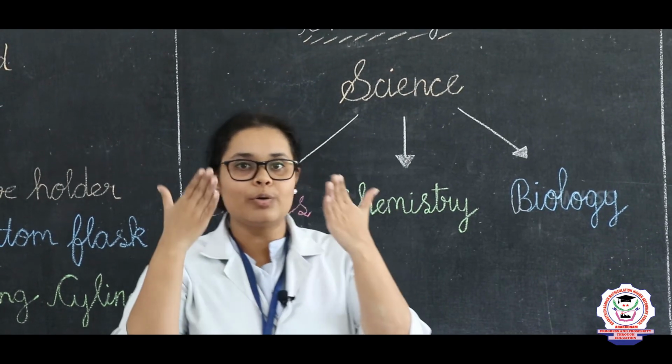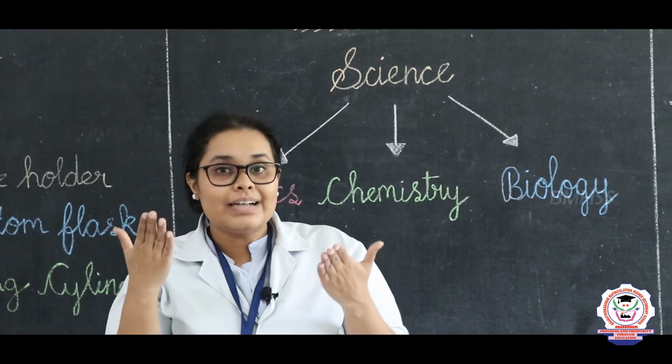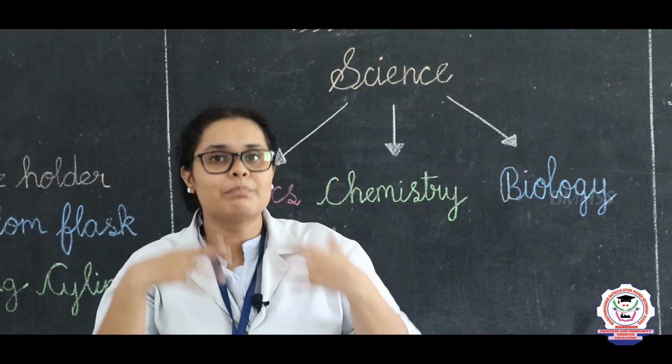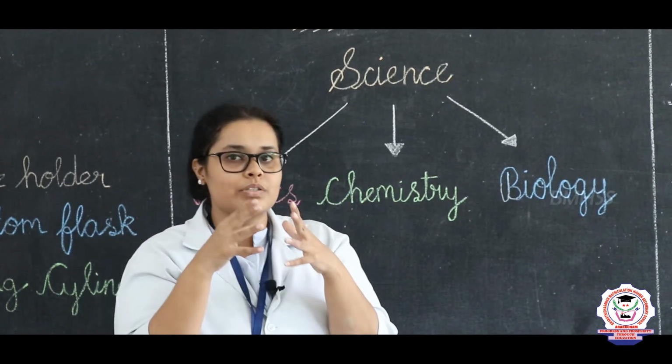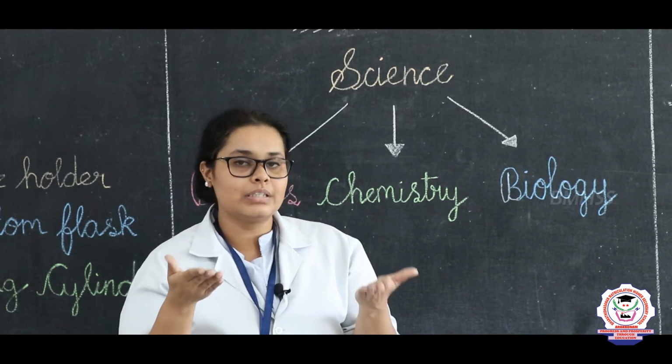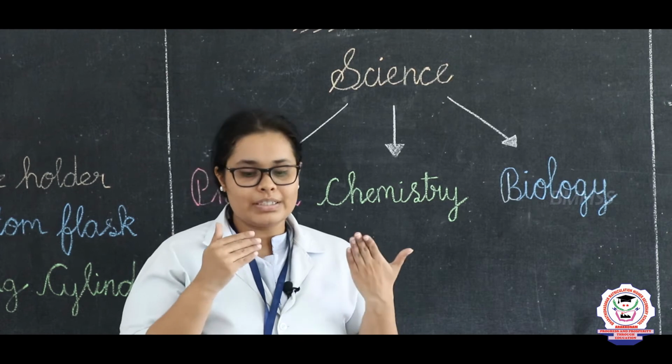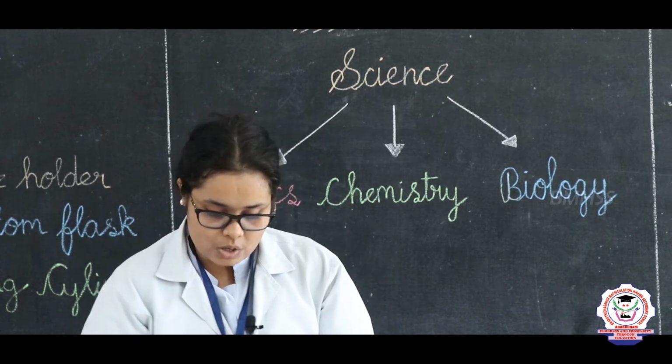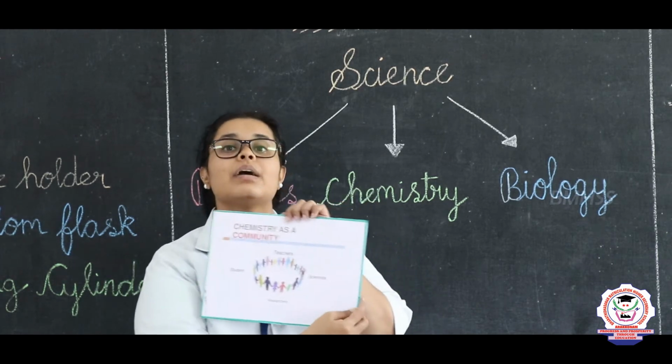Let it be right now you are seeing me from the camera. That camera is made up of many reels, plastic and that plastic composition. That is how this plastic is made. That is the theory of chemistry. Right students? So first we will talk about chemistry as a community.